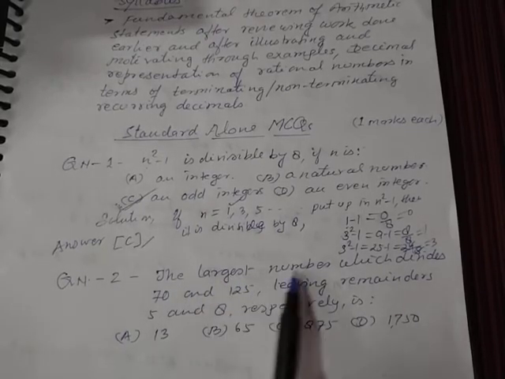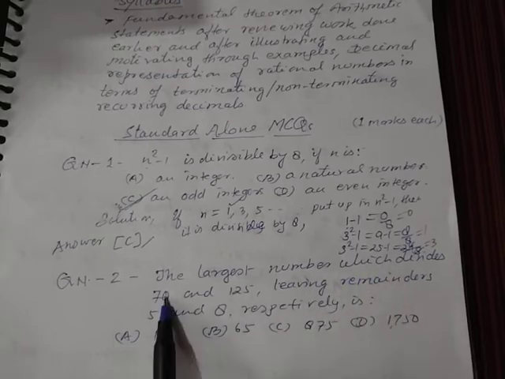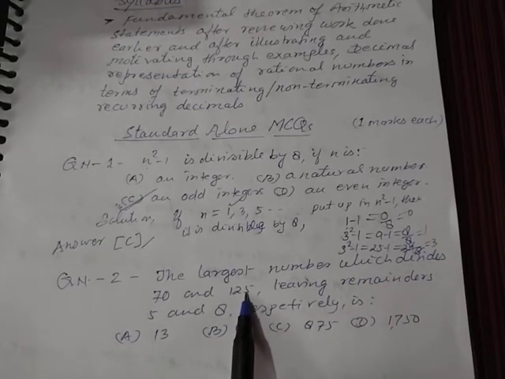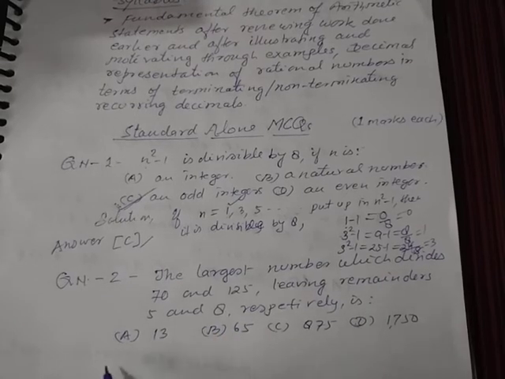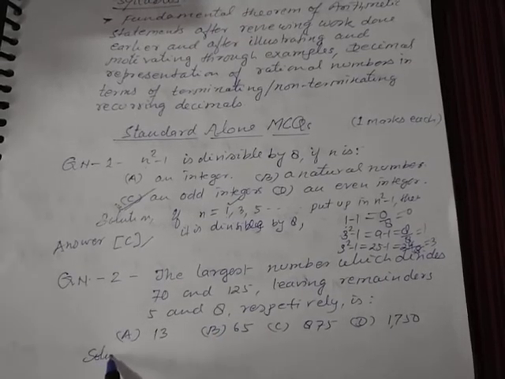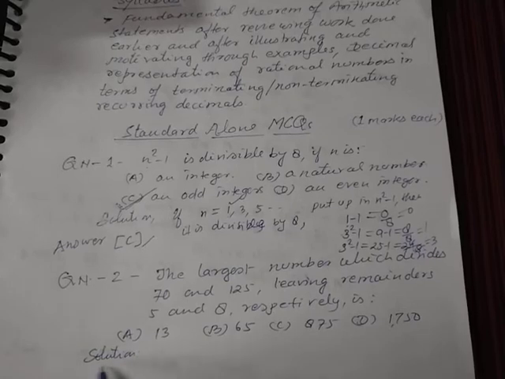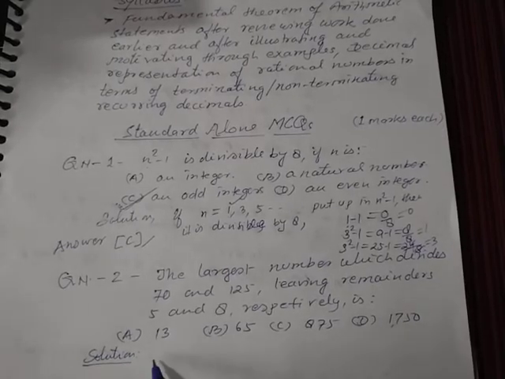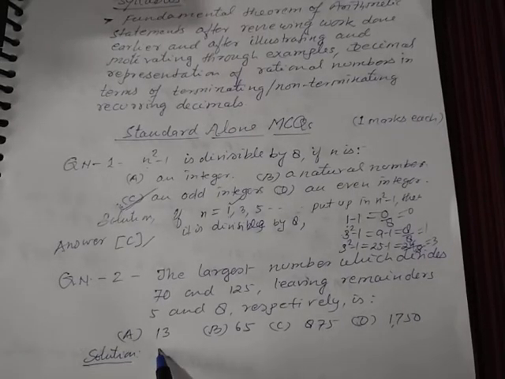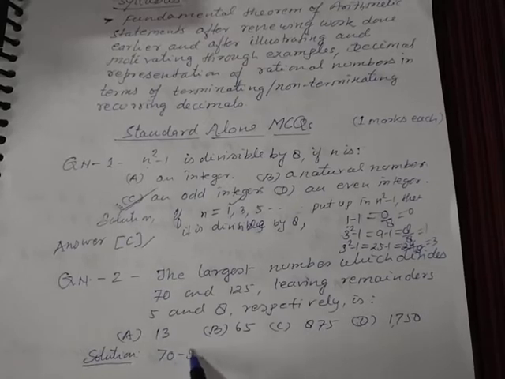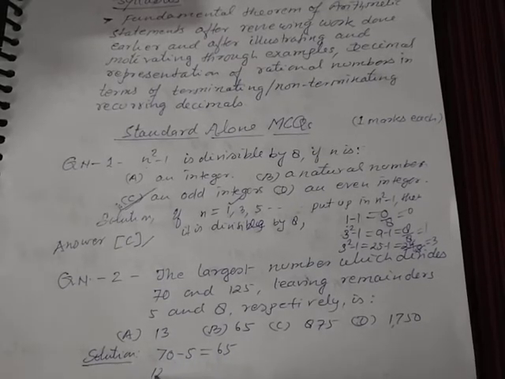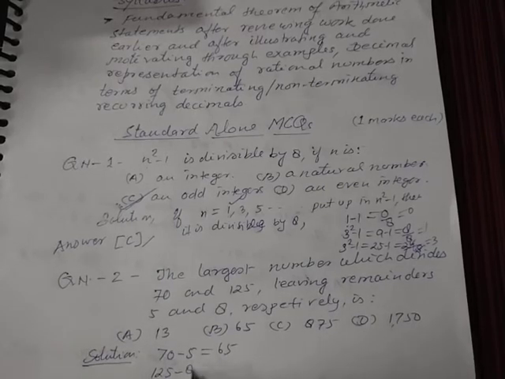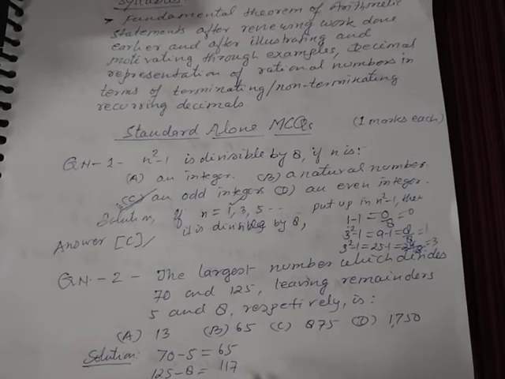So you see the solution. 70 minus 5 is equal to 65, and 125 minus 8 is equal to 117.